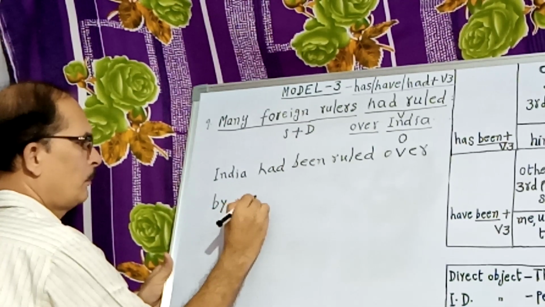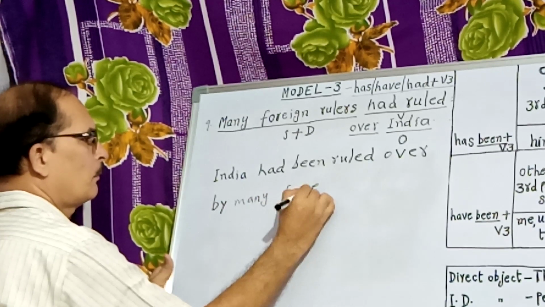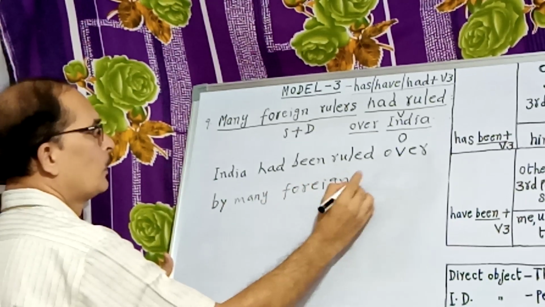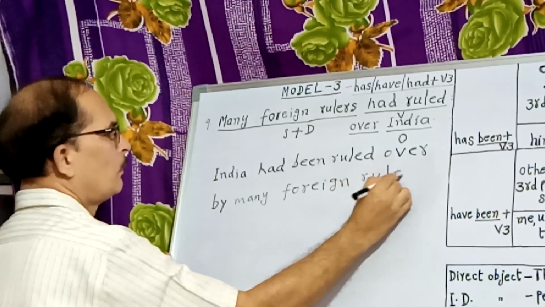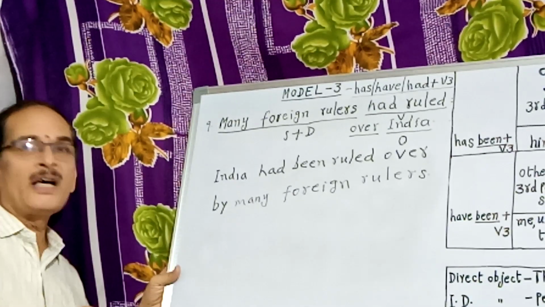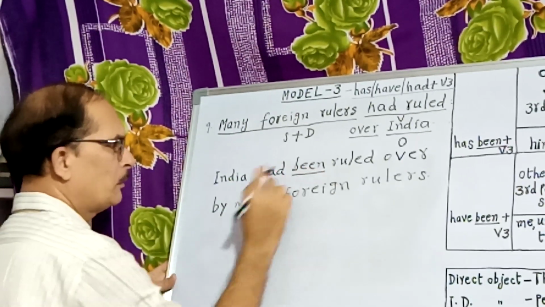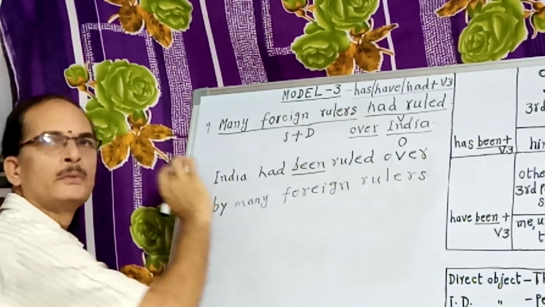Many foreign rulers. So like this we can passivize the past perfect using been, between had and the V3.